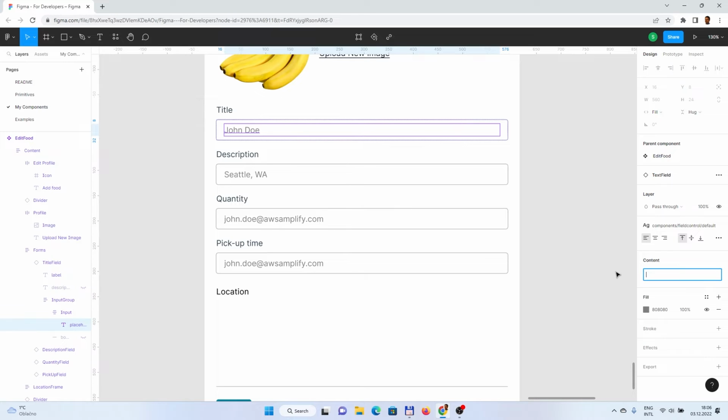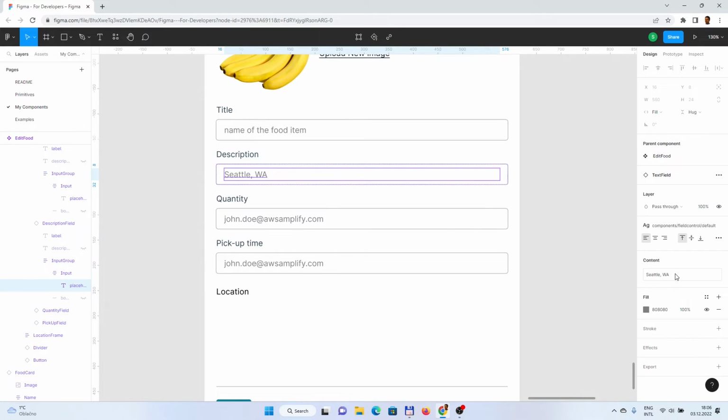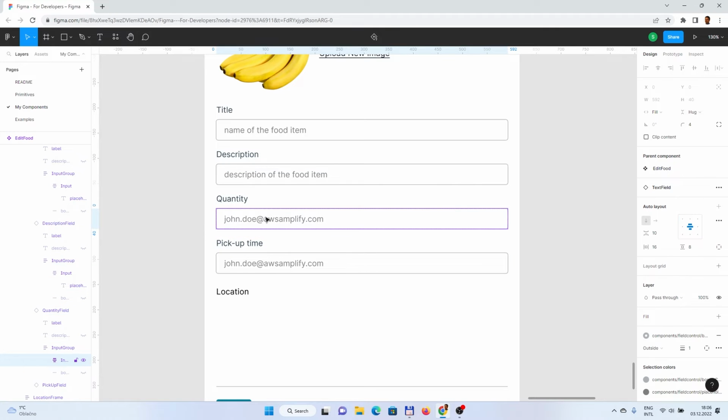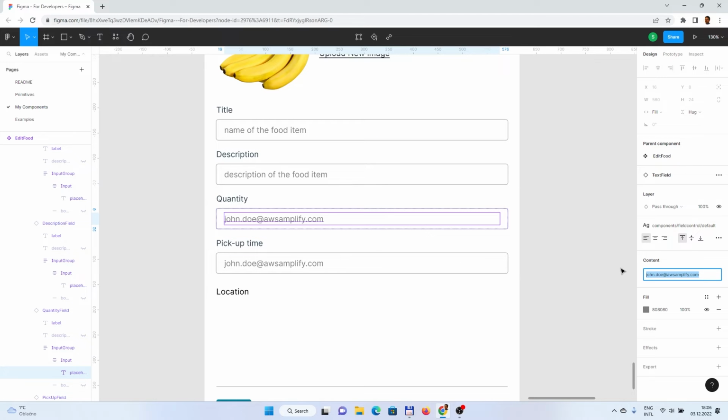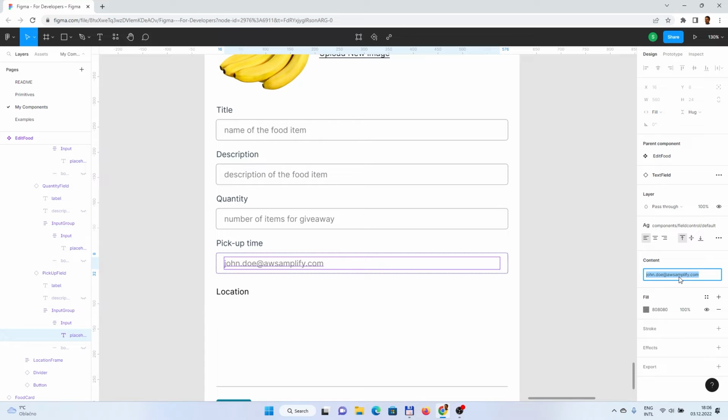So the title, I don't know, name of the food item, description of the food, number of items for giveaway, and then usual times for pickup, and stuff like this.